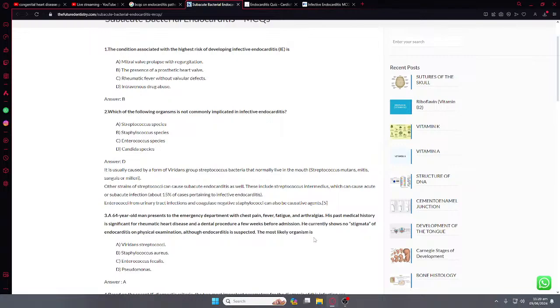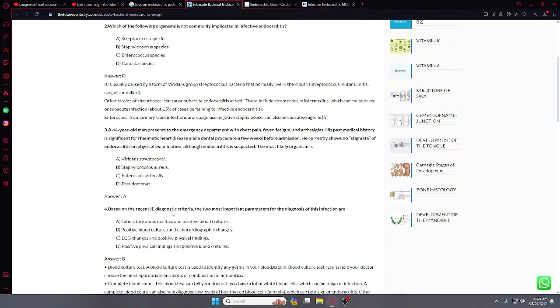So physical examination, like in the skin, in the joints, is like, subcutaneous. There is no symptom of endocarditis, which we call rheumatic heart disease, Jones criteria. So the past medical history is significant and there was a dental procedure before admission. So dental procedure, so it is the viridans, because of dental plaque.